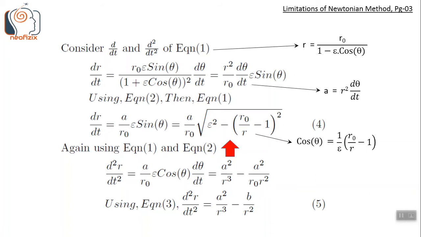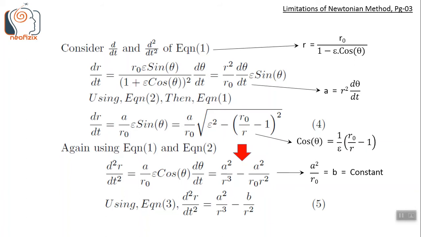For now, we shall proceed to find the second time derivative of r. We get d square r by dt square equals a by r naught epsilon cos theta d theta by dt. Again, using first and second laws, we can eliminate theta and get this expression. Since a and r naught are constants, a square by r naught will also be a constant. We shall call it b. By solving the differential equations like equation 4 or equation 5, it is easy to show that b is the same constant that occurs in Kepler's third law.